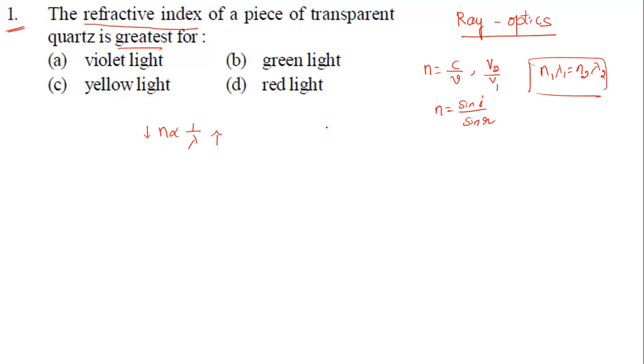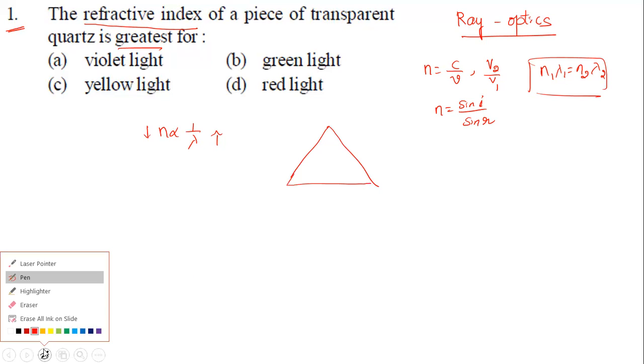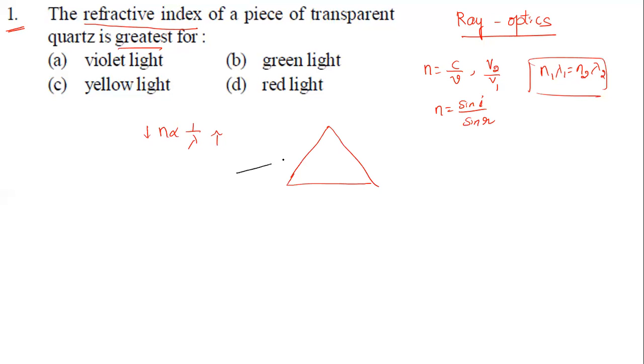How can we visualize this? Look at the prism. Dispersion occurs in a prism, so if you send white light, the light is going to split. It will be like this: this is violet and this is red. Which one is bending more?